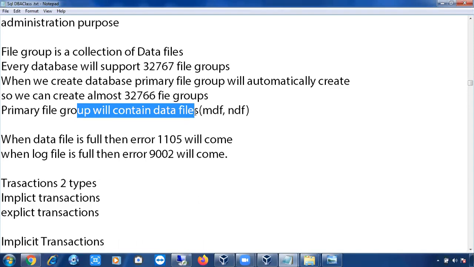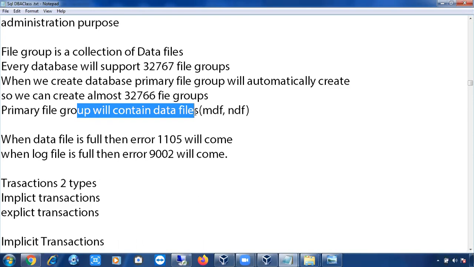So in some organizations, there is a recommendation: don't create any user tables in the MDF file. Why? Because usually metadata is stored in the MDF file. So if you allocate a separate file for metadata, the database performance will be good.